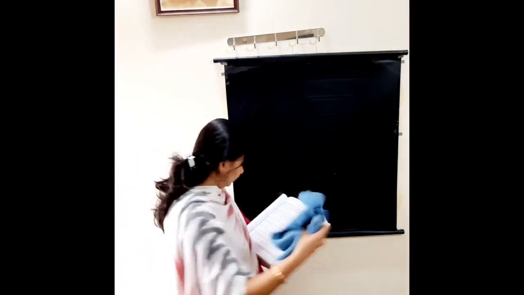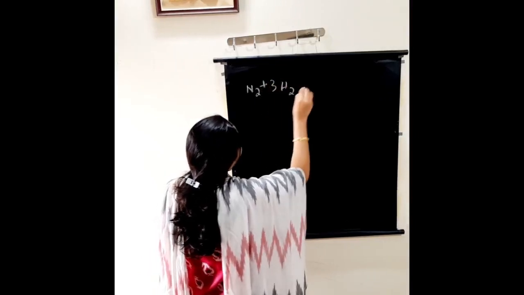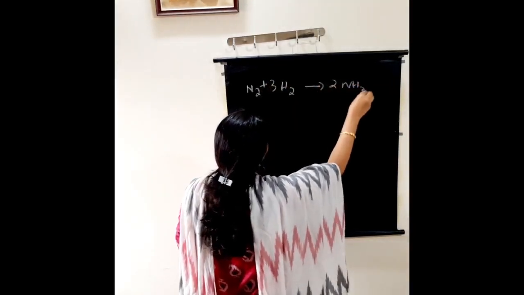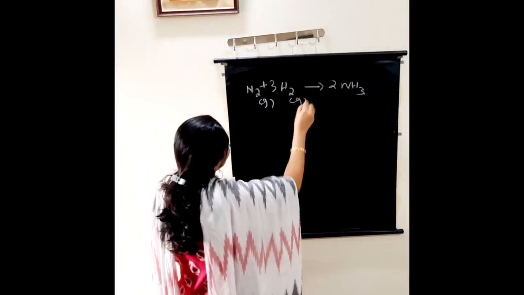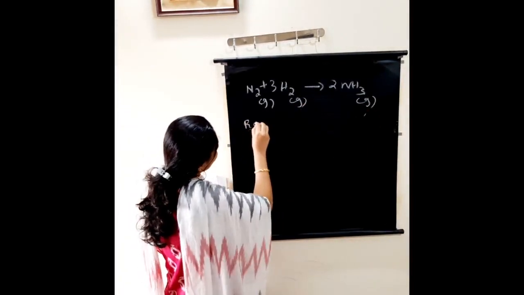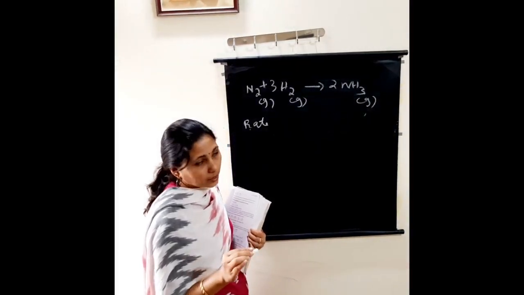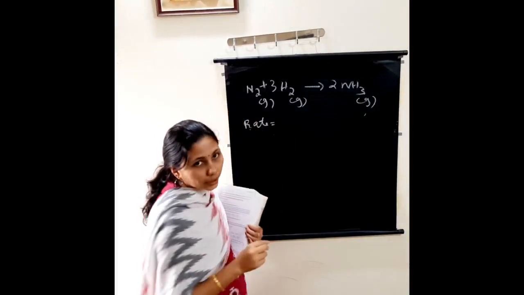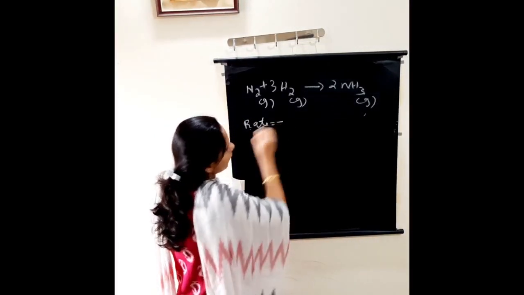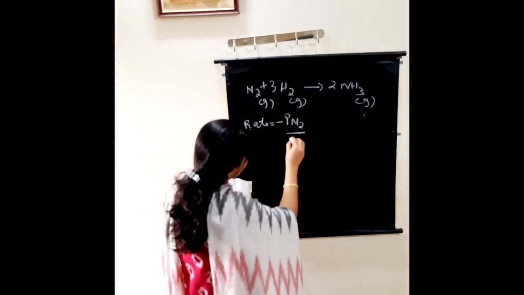So for example, N2 plus 3H2 gives 2NH3. Here all are gases. So how will we write? Rate equal to, same, in place of concentration we have to write P, partial pressure. So rate equal to, here is any coefficient there? No. So minus partial pressure of nitrogen divided by, as usual, delta T.